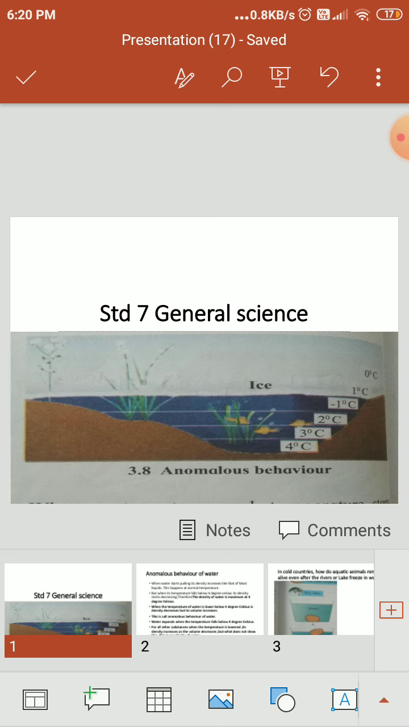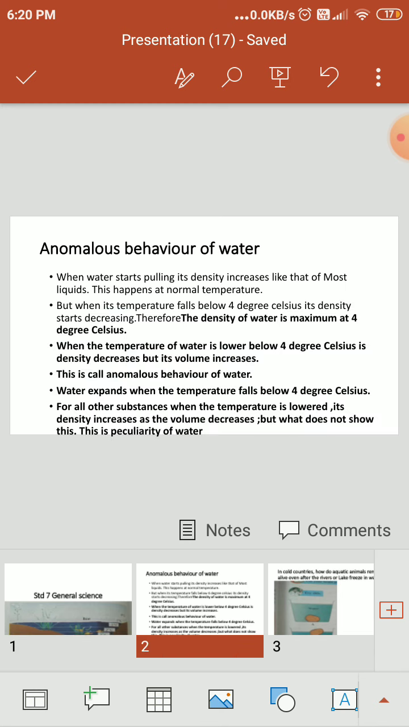Keep a glass full of water in the freezer for 5 to 10 minutes, then take it out and observe it carefully. From which part in the glass does the water first start freezing? It starts freezing from the upper side of the glass. That means that the density of water is peculiar. When water at normal temperature starts cooling, its density increases like that of most liquids. However, if its temperature falls below 4 degrees Celsius, its density starts decreasing.